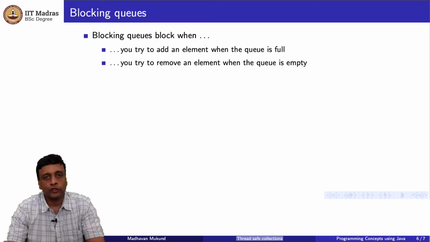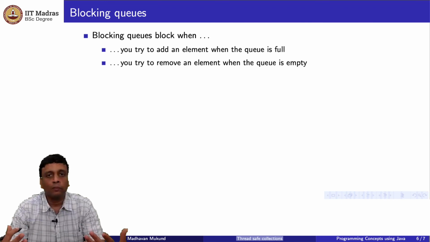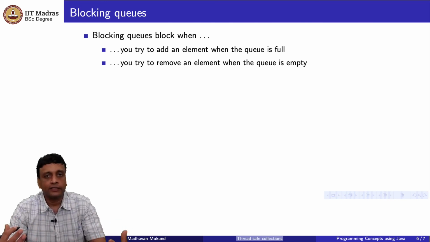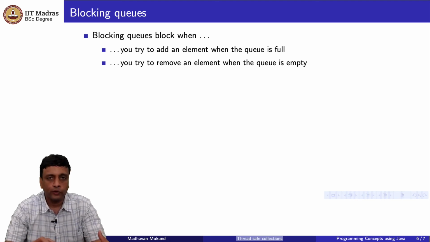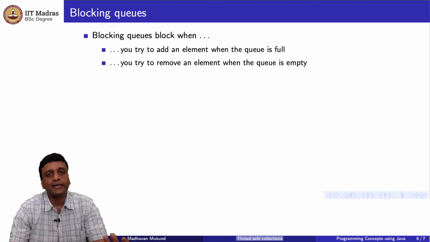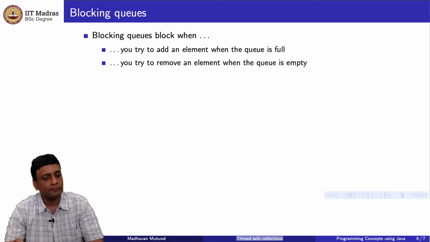So if you have implemented your queue in an array or something which has a fixed capacity and there are too many items in the queue already, then you will be allowed to add once something is removed. So till then the add will block, that is, you will wait for that thing to occur. Similarly, if you are trying to remove from a queue and the queue is empty, you will block until something comes. So that's what the consumer thread basically does.